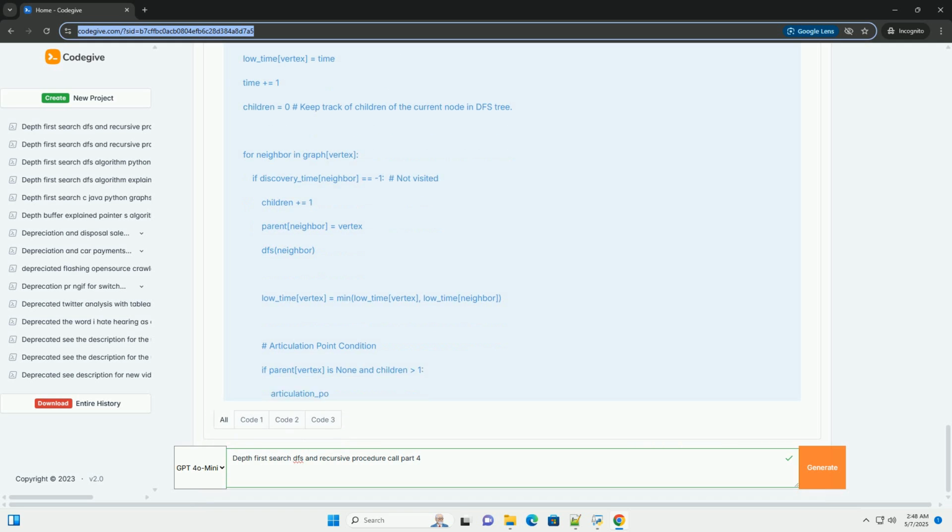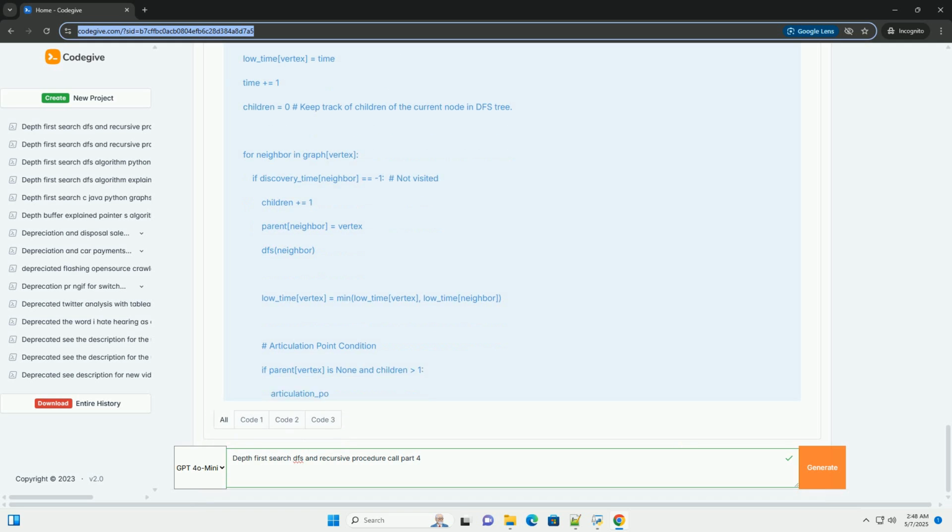If dt[u] equals lt[v] and u is not the root of the DFS tree, then u is an articulation point. If u is the root of the DFS tree and has more than one child, then u is an articulation point. Explanation.